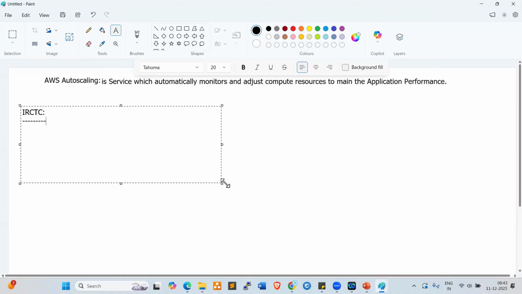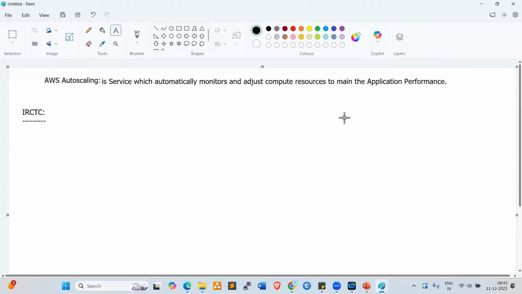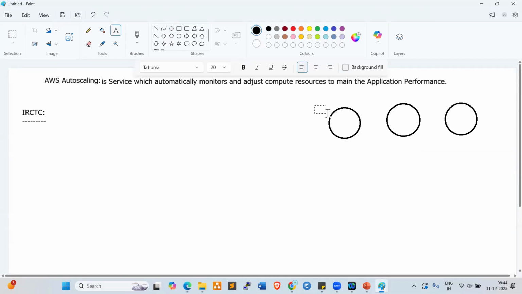The IRCTC team configures some servers here to maintain the IRCTC application. These are the 3 servers they configured for the IRCTC application, for example. Each server can handle 10 requests.